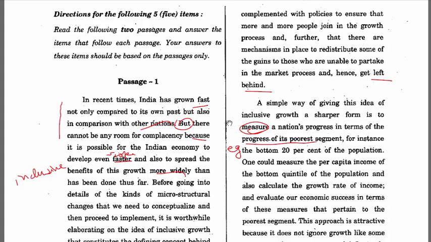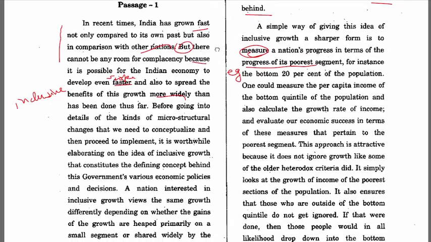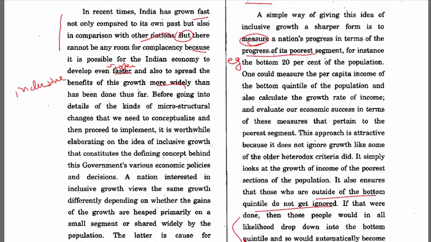Okay, till now he was talking about the general concept of inclusive growth. Now here you need to pay more attention. He's saying a simple way of giving this idea of inclusive growth a sharper form is to measure a nation's progress in terms of the progress of its poorest segment. For instance, the bottom 20% of the population. So now you can see that till now he was talking about something that we all knew, that inclusive growth is important. Now he is saying, how do you do this? How do you find out whether we are growing inclusively or not? So he is saying you need to measure the nation's progress in terms of the progress of its poorest segment.